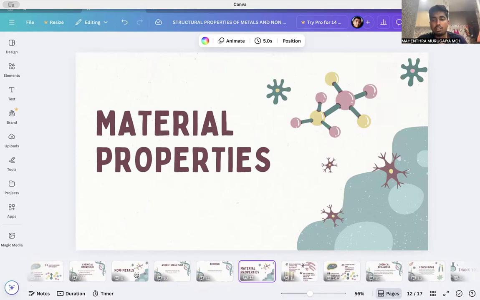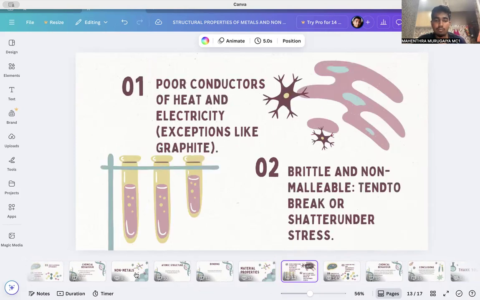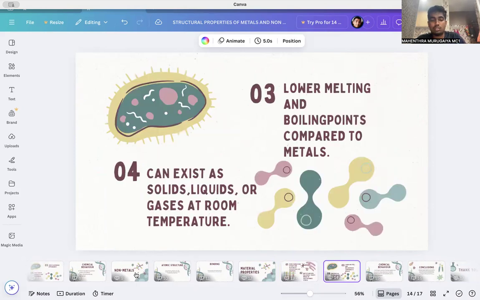So the material properties of non-metals: they are poor conductors of heat and electricity. Non-metals are usually brittle and non-malleable, tending to break or shatter under stress compared to metals. Non-metals have lower melting and boiling points compared to metals, and non-metals can exist as solid, liquid, or gas at room temperature. So basically, the material properties of metals are the opposite of non-metals.